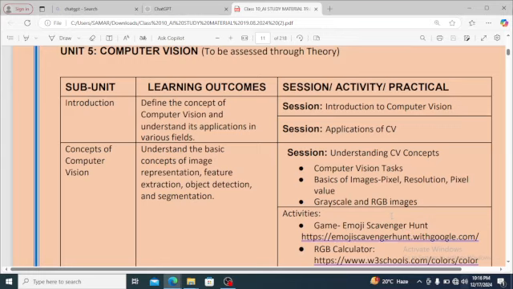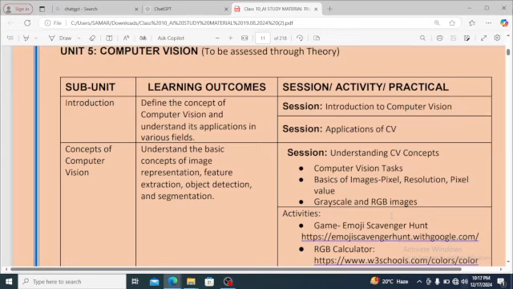Here, the concept of computer graphics will be helpful, which we have studied in our master computer graphics. So, as a teacher, this chapter will be aligned to the basic concept of computer graphics. Now, what will be the session? Understanding CV concept, computer vision task, basics of image. Pixel, we know that pixel is the basic of an image.